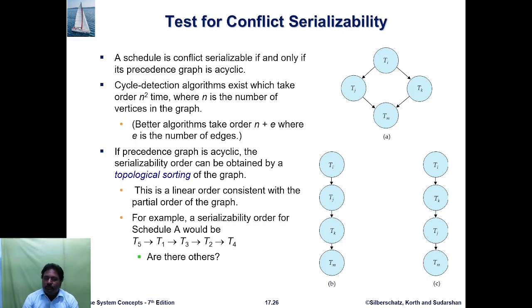A better algorithm takes order n plus e, where e is the number of edges. If the precedence graph is acyclic, the serializability order can be obtained by a topological sorting of the graph. This is a linear order consistent with the partial order of the graph. For example, a serializability order for schedule A would be T5, then T1, T3, T2 and T4.